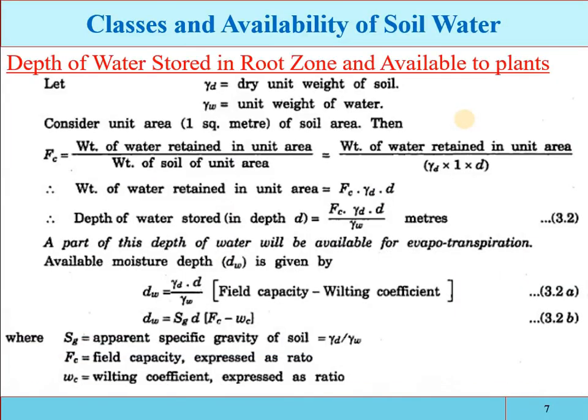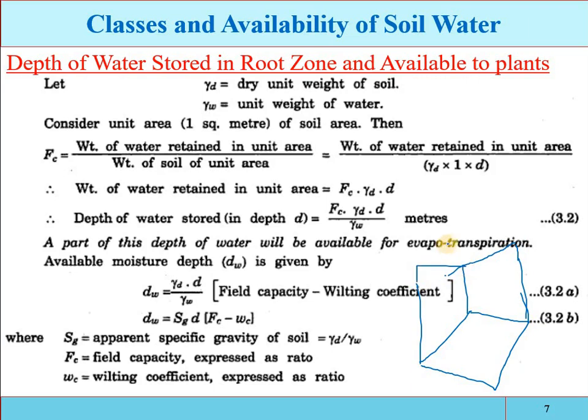Now, most importantly, we have the depth of water stored in the root zone and available to the plants. For example, we can take a unit soil sample. Unit soil sample means, for example, its length, breadth and height.